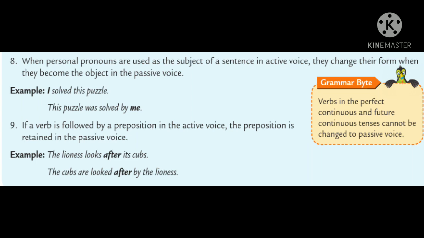Rule number 9. If a verb is followed by a preposition in the active voice, the preposition is retained in the passive voice. Example: the lioness looks after its cubs. The cubs are looked after by the lioness. Remember, children, verbs in the perfect continuous and future continuous tenses cannot be changed to passive voice.